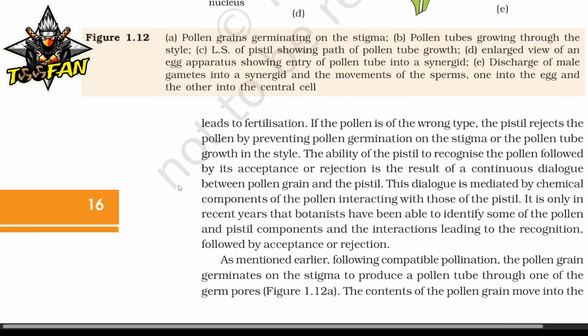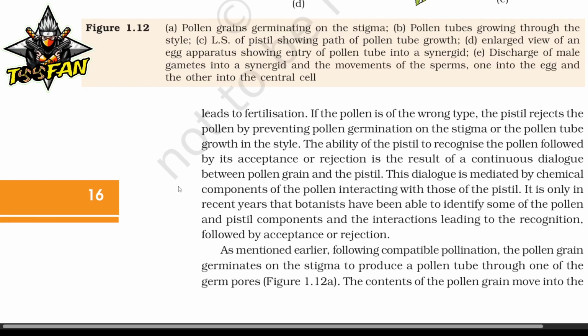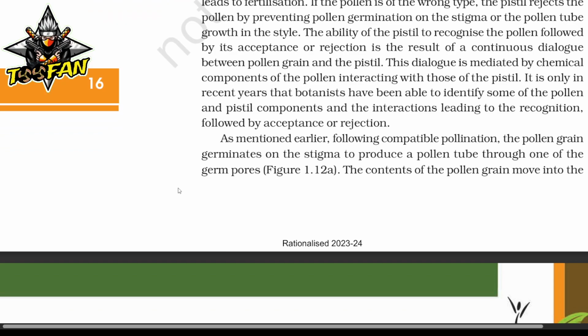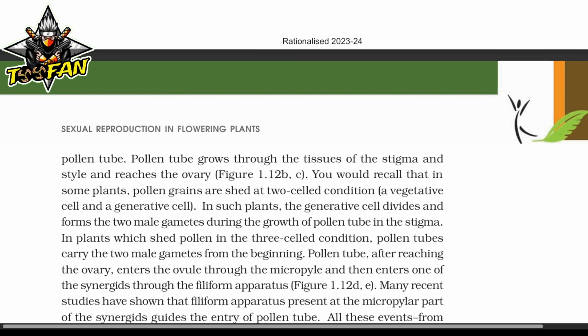As mentioned earlier, following compatible pollination, a pollen grain germinates on the stigma to produce a pollen tube through one of the germ pores. The contents of the pollen grain move into the pollen tube. The pollen tube grows through the tissues of the stigma and style and reaches the ovary.